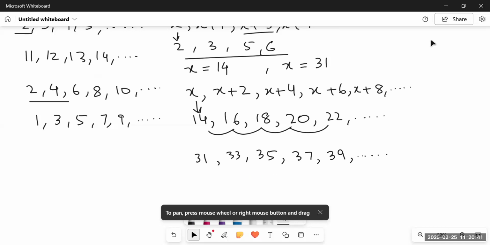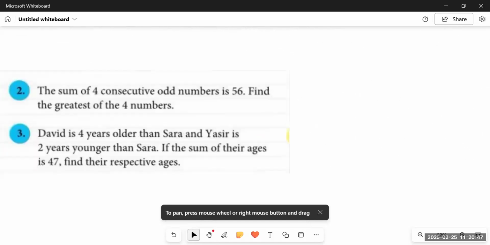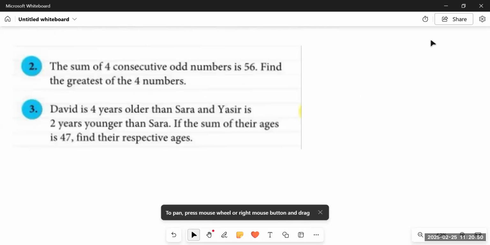So if the question says, the sum of 4 consecutive odd numbers is 56. The sum means when I add 4 consecutive numbers, and the consecutive numbers are odd in nature, we will get a total of 56. So the equation would become, so first we are going to suppose the numbers,